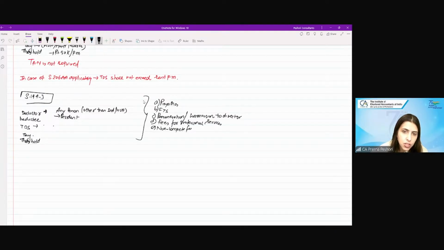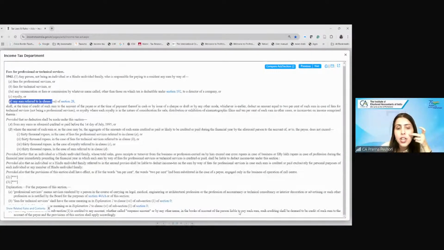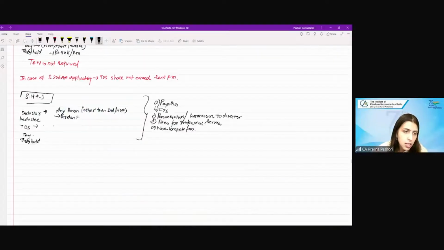non-compete fees, which is referred to in 28.5. If you remember, non-compete fee is a specific receipt, which is a capital receipt, but specifically charged to tax under PGBP, right? So that is covered under 28.5A. Shall at the time of credit or at the time of payment, whichever is earlier. So again, this is credit or payment, whichever is earlier.